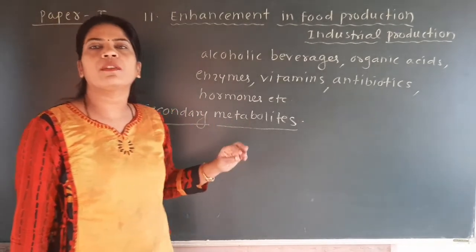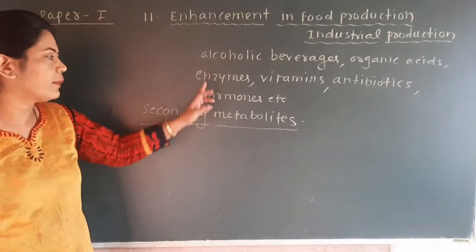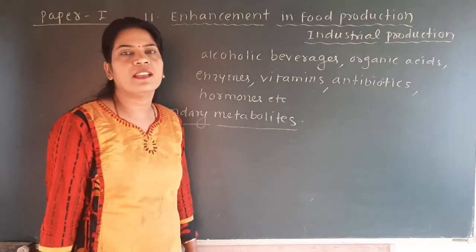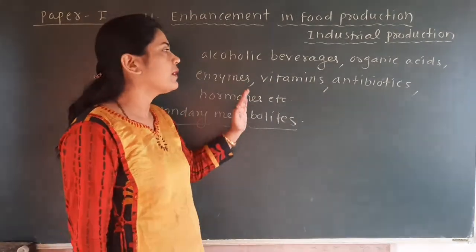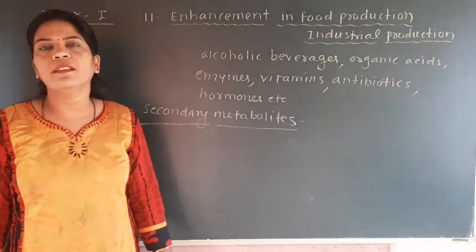But those products are useful to human beings, and are called secondary metabolites. So these are the products which are called secondary metabolites. These products are produced on a large scale at the industry level with the help of these microbes.